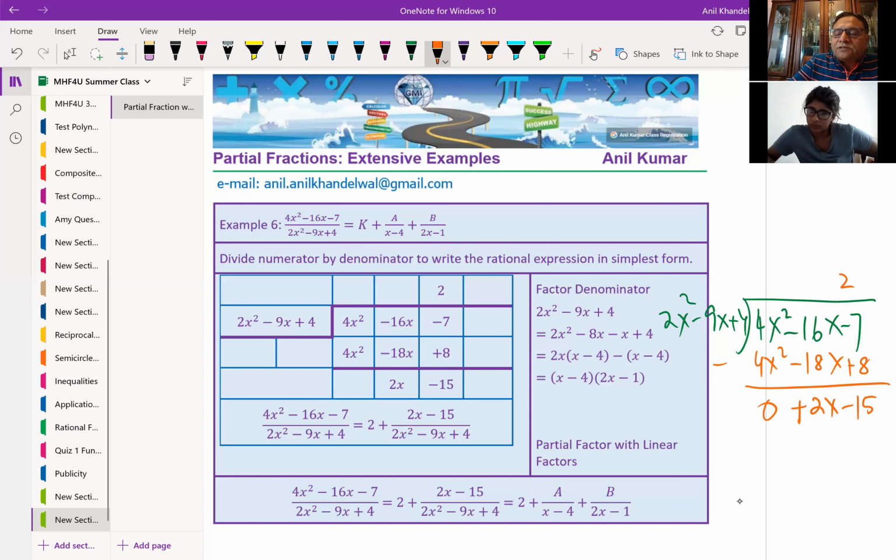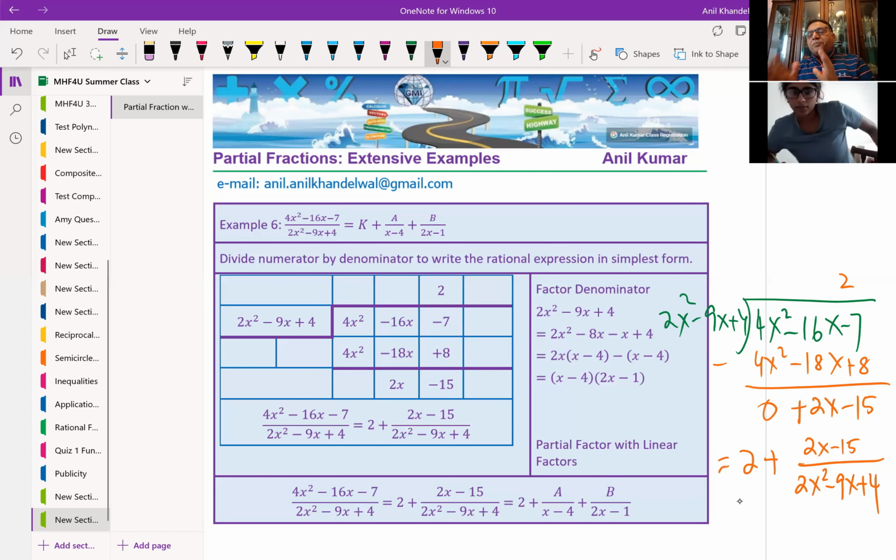So you could write that expression as equal to the quotient 2 plus the remainder, which is 2x minus 15, divided by the divisor, which is 2x squared minus 9x plus 4. Is that clear to you? Yeah. So we have written this in proper rational expression.